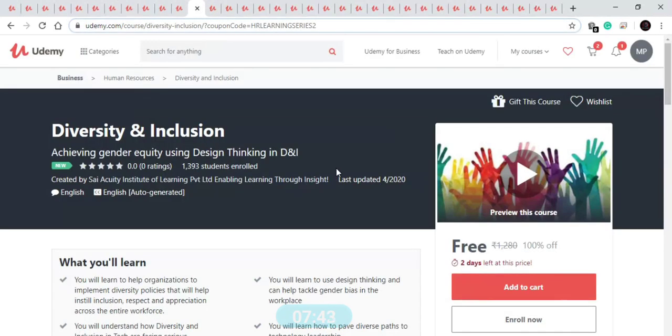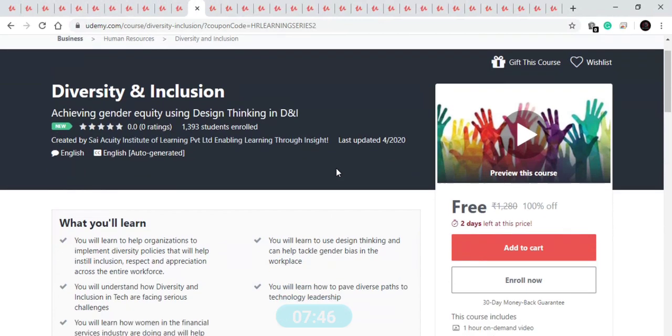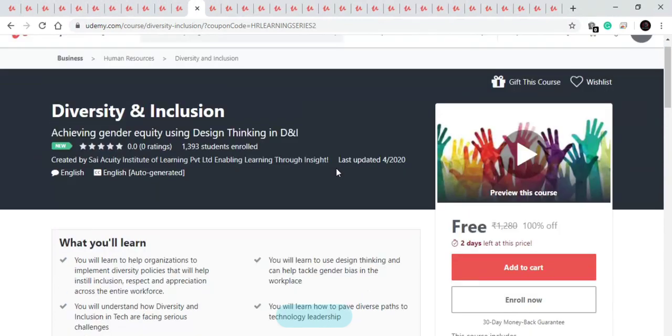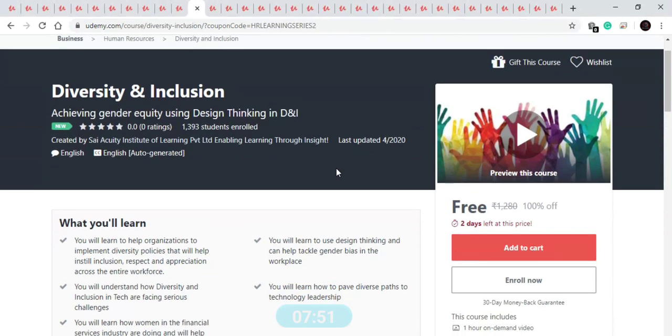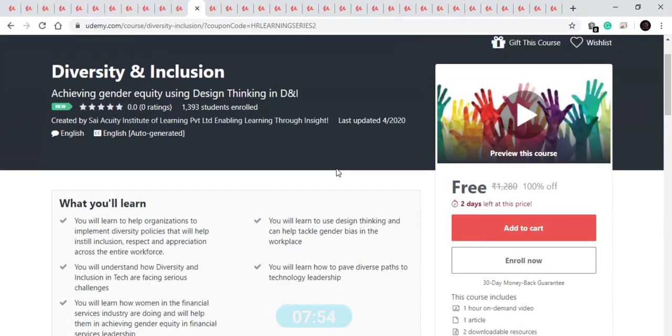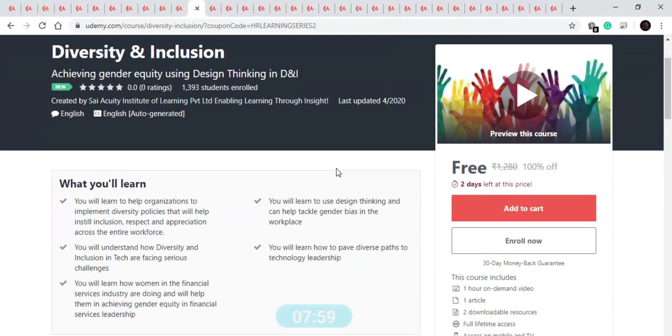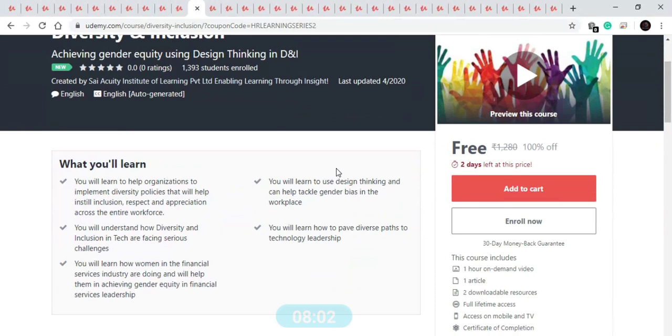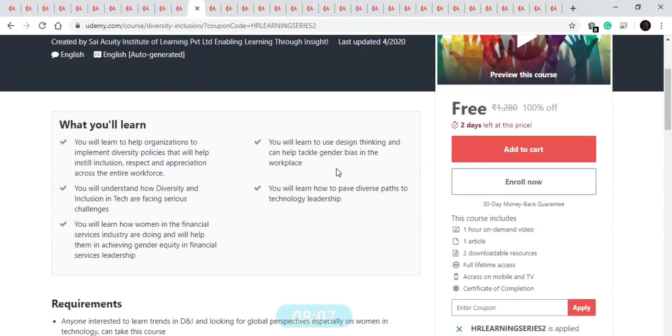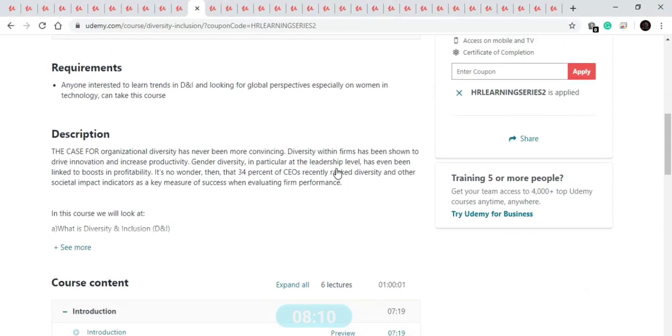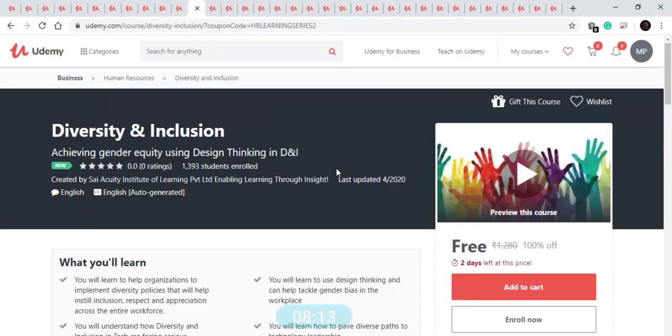Now let's move to our next course. Our next course is on diversity and inclusion. In this course, you are going to learn how you can implement various diversity policies in your organization, how you can tackle gender bias, how you can adopt diverse paths, and you will achieve technology leadership. This is a good course of just 1 hour available for free for 2 days and comprises only 6 lectures. This is a very new course, only around 1500 students have enrolled for it, and no ratings are available, but you can get enrolled for this course.